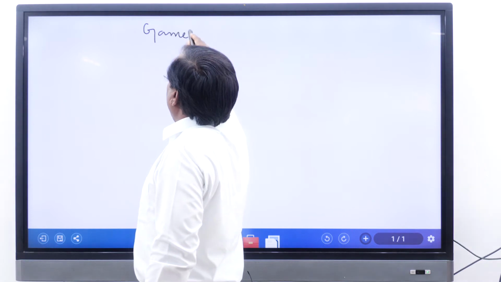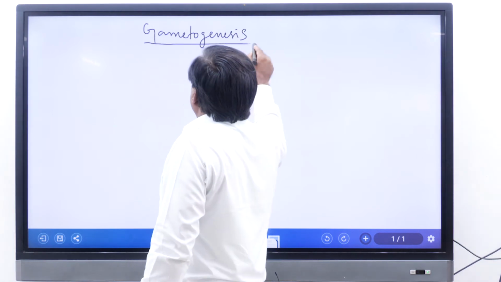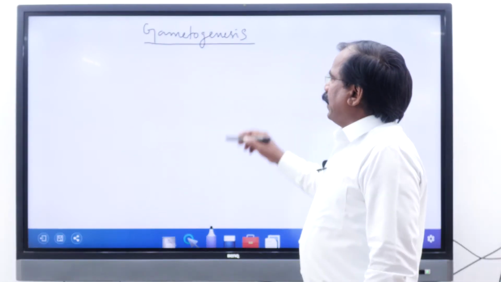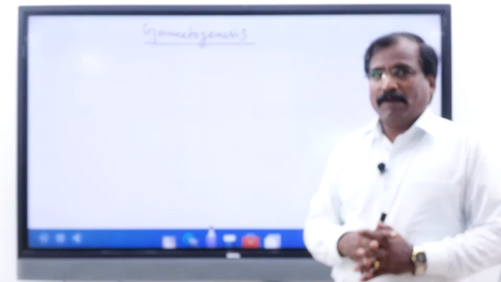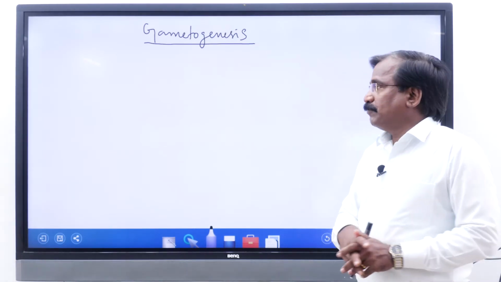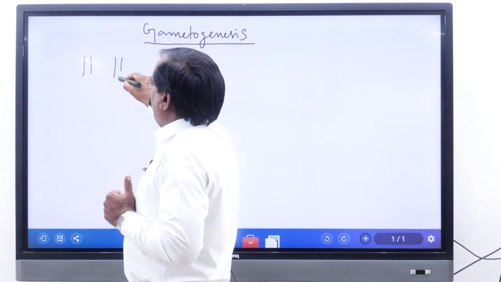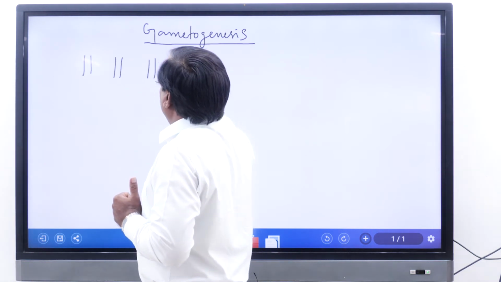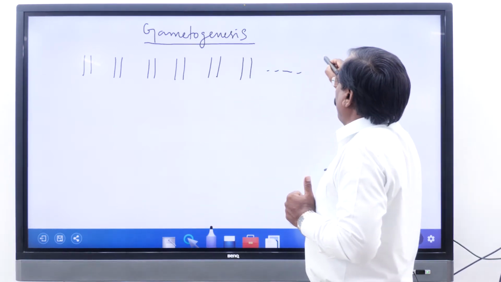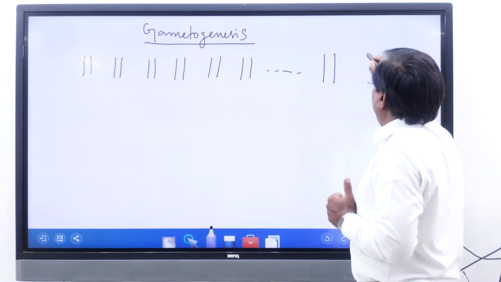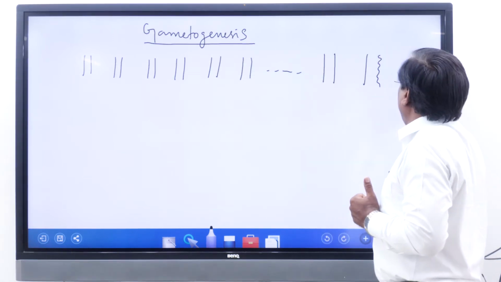During gametogenesis, reduction division, meiosis, occurs. How does it happen? In our body there are 23 pairs of chromosomes.